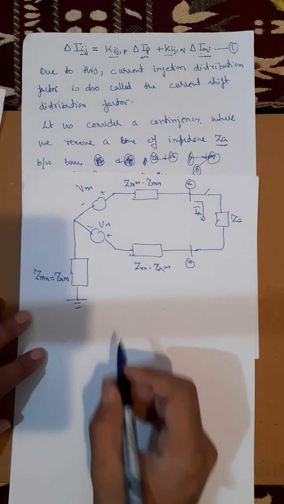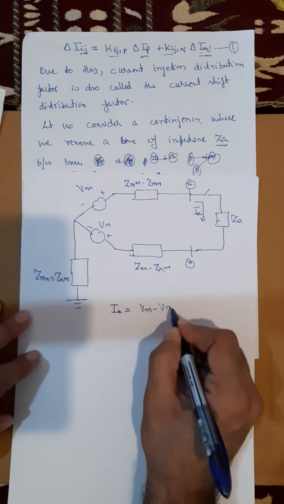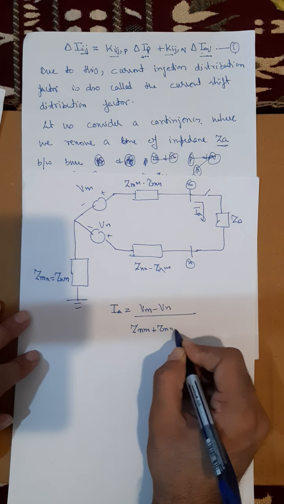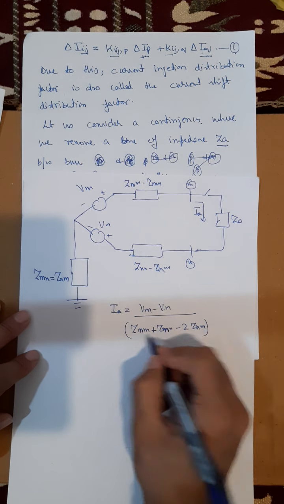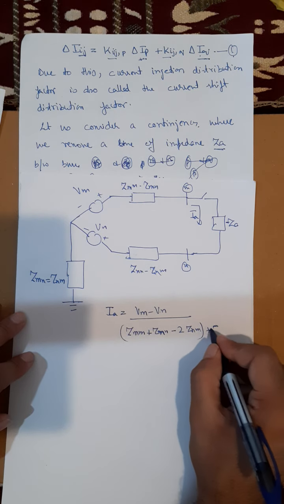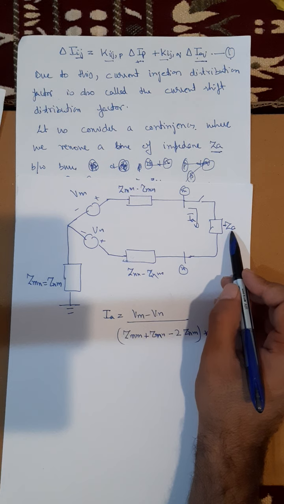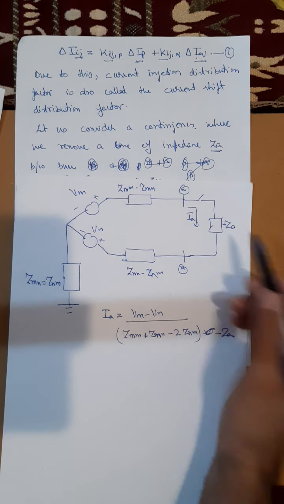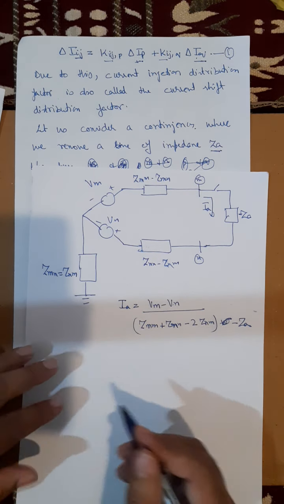So let us see what will be the current IA. IA is nothing but Vm minus Vn divided by Zmm plus Znn minus twice Znm, plus this is minus Za, because we are saying that we are removing a line of impedance Za connected between bus M and N. So removing a line is represented by minus Za. Okay, so minus Za. So I will modify this equation further.